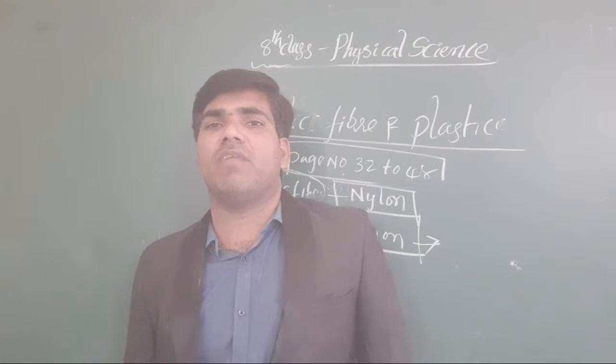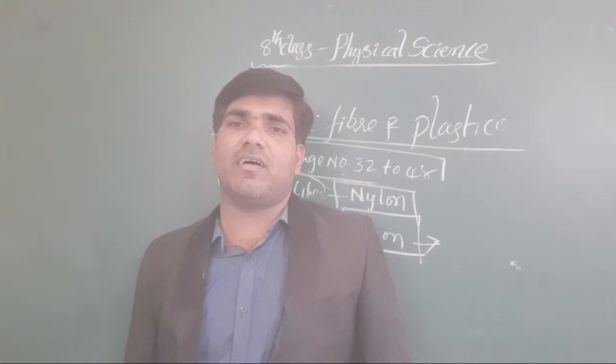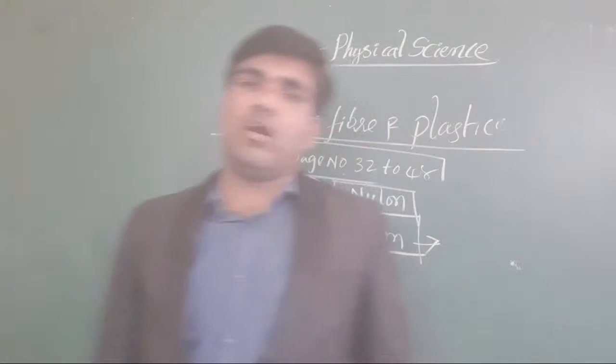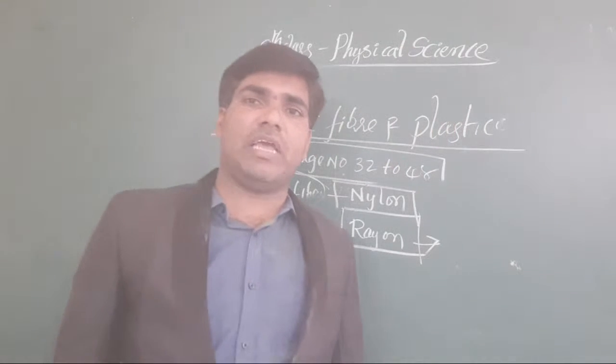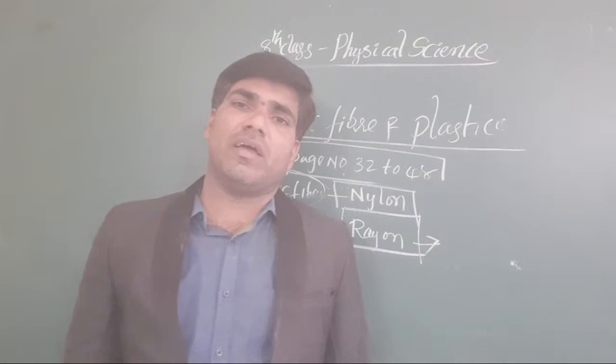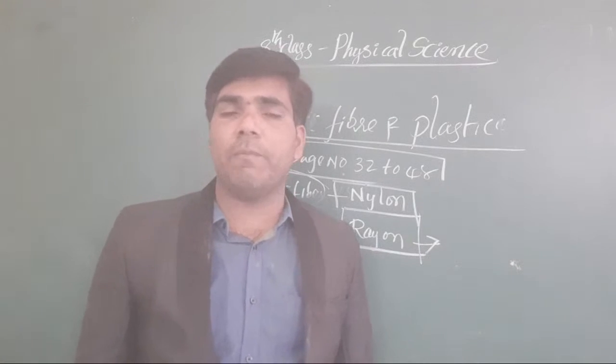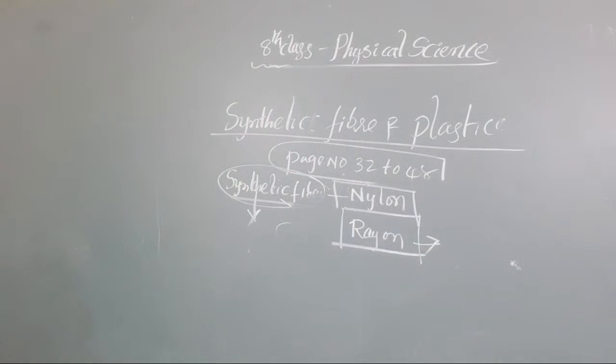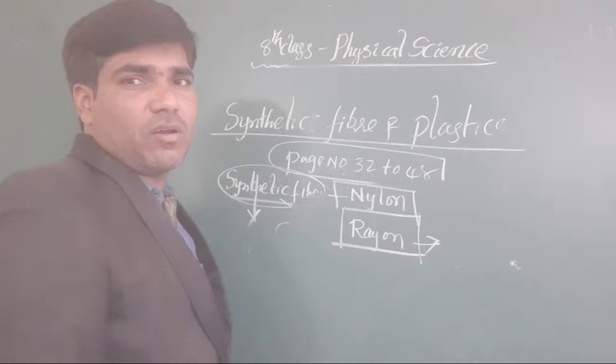Next, our rayon is made from which things? I have already given the tabular format of how to prepare and what materials we have to use for the preparation of rayon, nylon and the remaining things. Especially we use wood pulp as well as sodium hydroxide and carbon disulfide to prepare rayon, and we get viscose. After that, the viscose is forcefully spun, and we get silk-like threads. Clear or not, all of you?